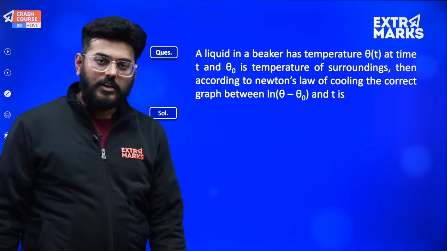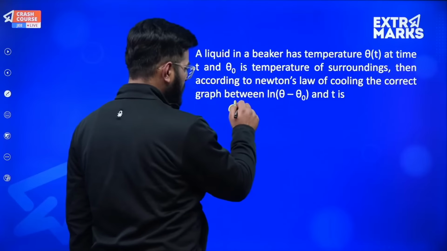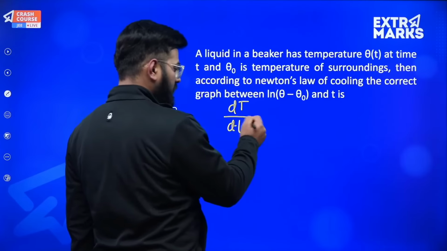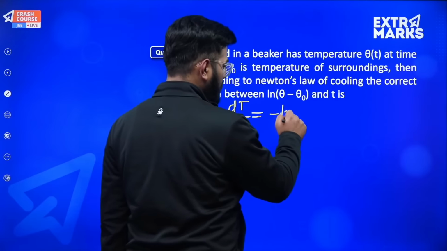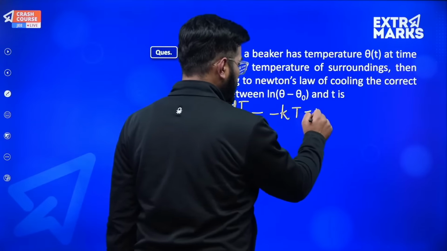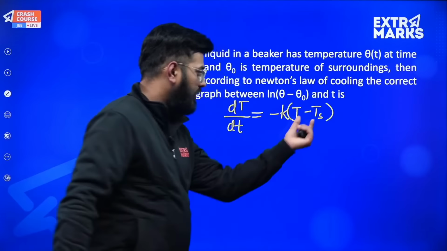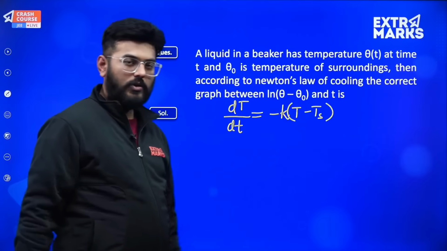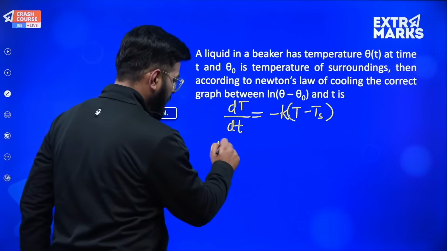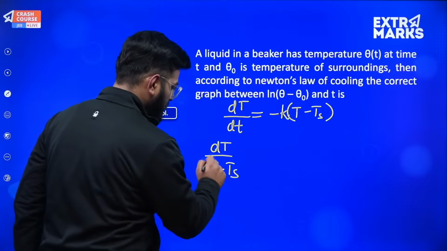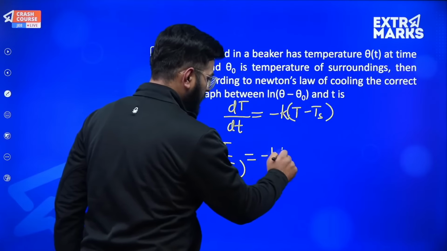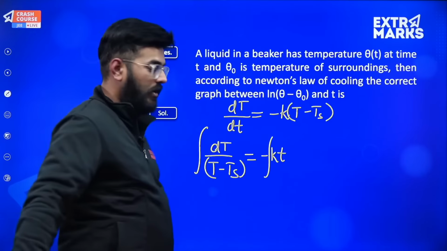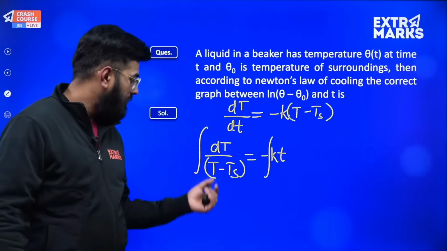So what the result will be over here, if you remember the expression, dT upon small dt will be equal to minus k times T minus Ts, right? Place this over here, so it now will be dT upon T minus Ts is equal to minus k dt. Integrate both sides. Now the limits are not provided to us.